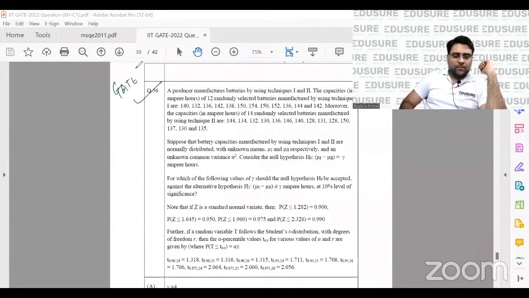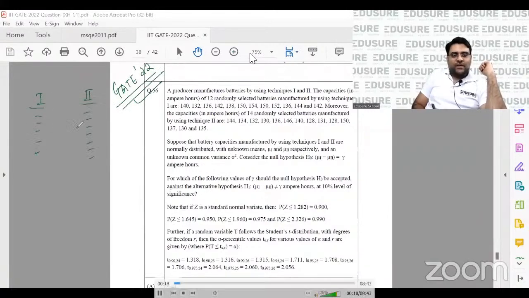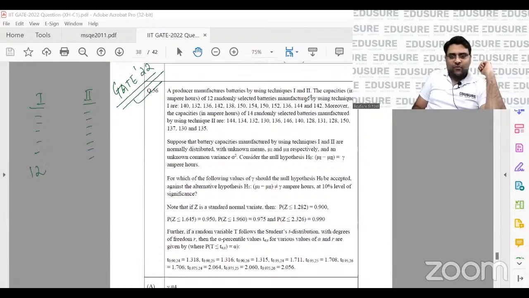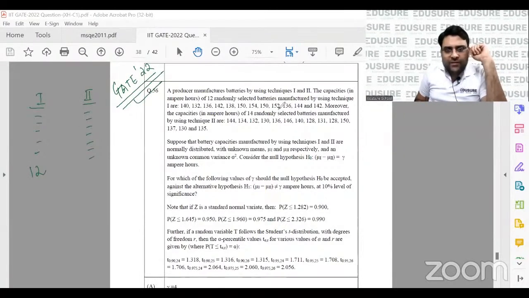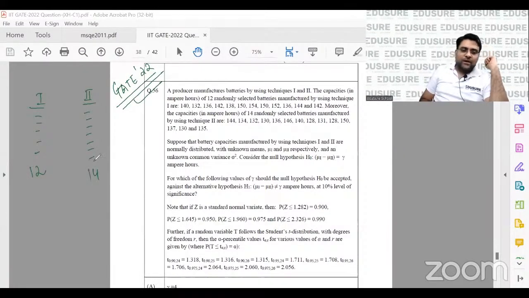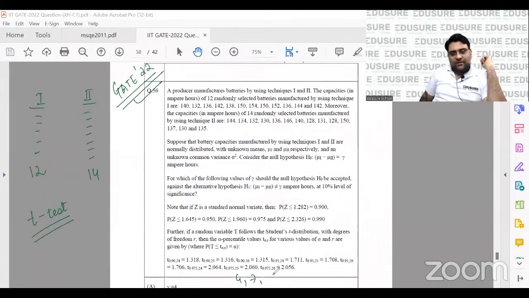2022, question number 56. So what you have is data set 1 and data set 2. There are basically 12 samples here and 14 samples here. So it will be a t-test of comparing means. The options are 4, 7, 10, and 13: A, B, C, and D. You will have to tell me what will be the answer. Multiple options can be correct in this case.